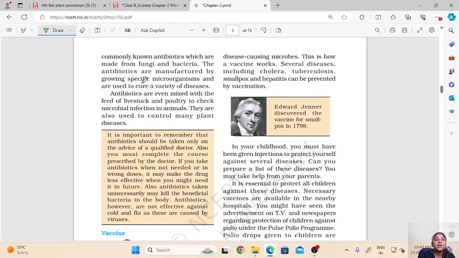These are used to cure a variety of diseases, and they are also mixed with the feed or fodder of livestock and poultry to check microbial infections in those animals. These antibiotics are also used to control many plant diseases.